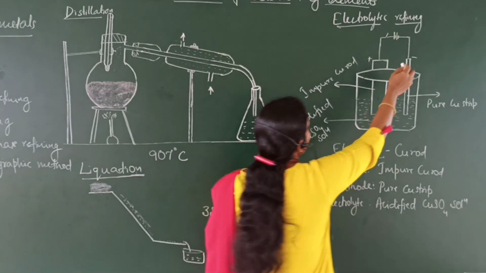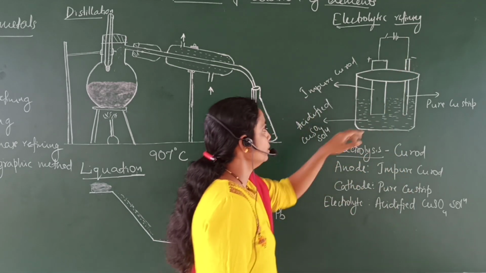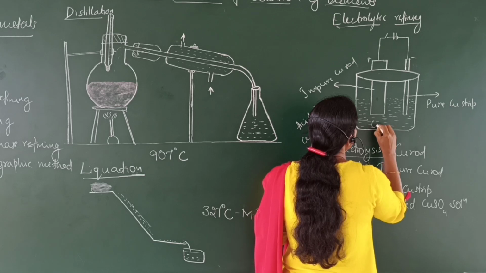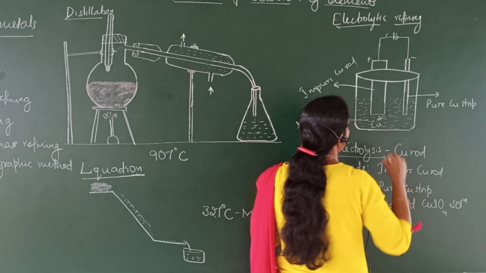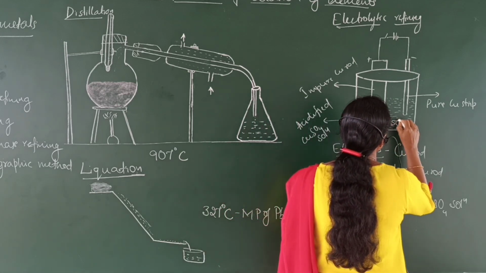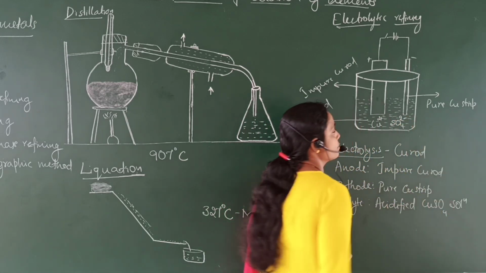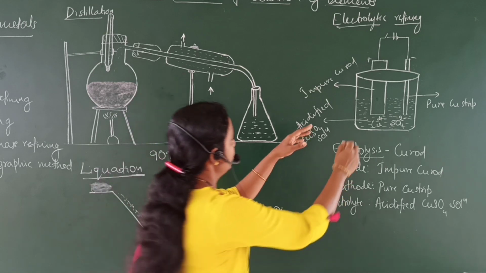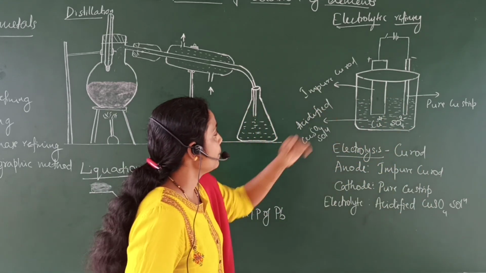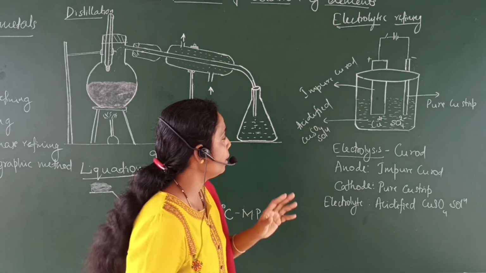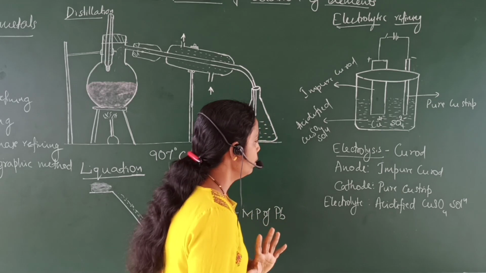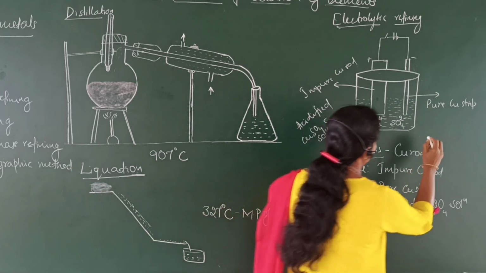Now, when electric current is passed through this electrolytic solution, the copper sulfate present in the solution dissociates as Cu2+ ions and SO4 2- ions. When we pass the electric current, the copper present in the impure copper rod dissolves in the electrolytic solution by undergoing oxidation.